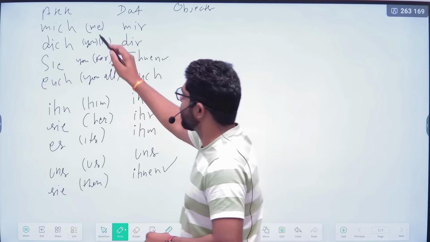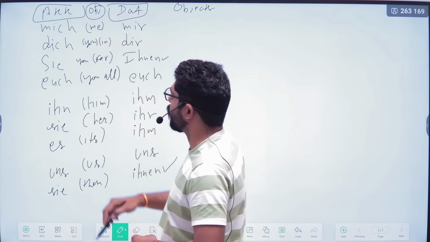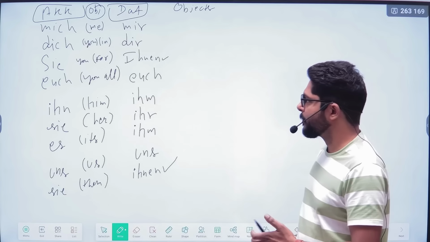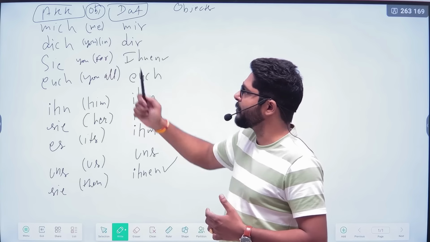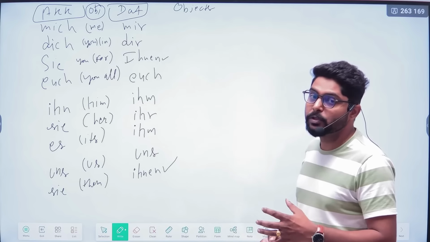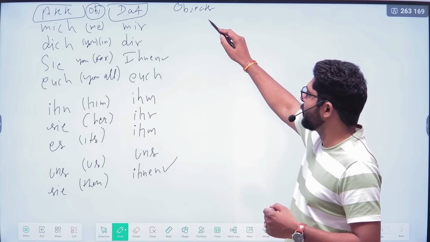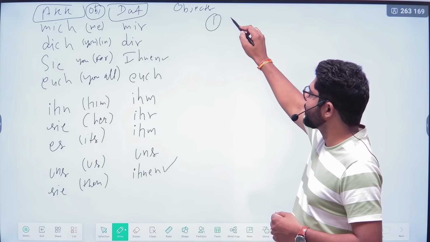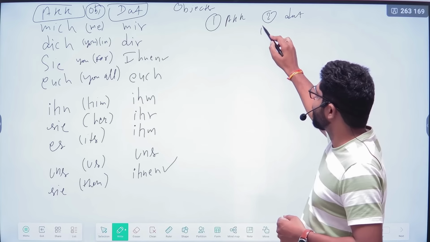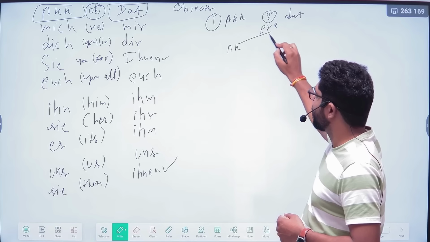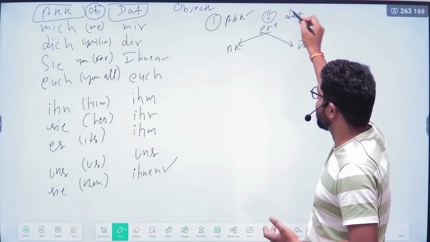Okay, so these are accusative and dative objects. These are not subject related, these are objects. You know that students are confused. Sir, we have one me in English, but in German we have two, mich and mir. So how to use them? Actually, it depends on the cases and also on the preposition. Earlier we also discussed, if one object is there, then it will be accusative. If two objects are there, then it will be dative. We have prepositions divided into accusative and also dative. So first we will see examples with one object and two objects.